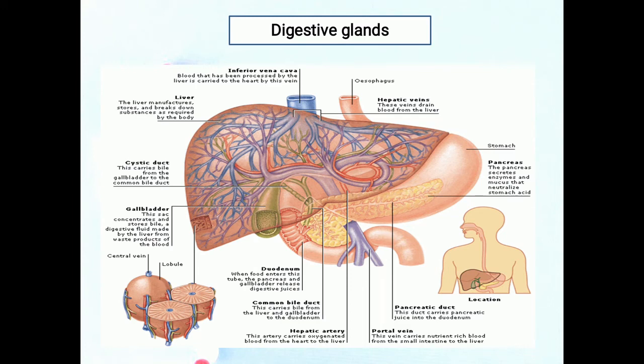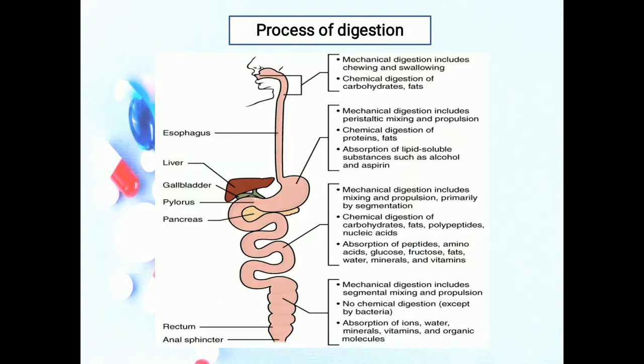So these are the basic functions of the small intestine, gallbladder, and liver, which are also called the backbone of the digestive system. This is all about the digestive glands. Now we are going to discuss the process of digestion.